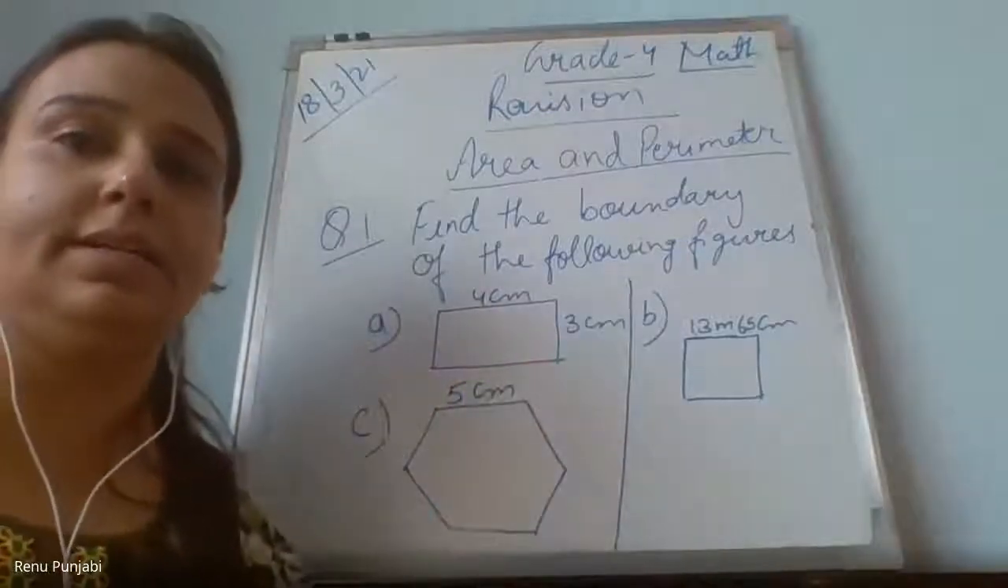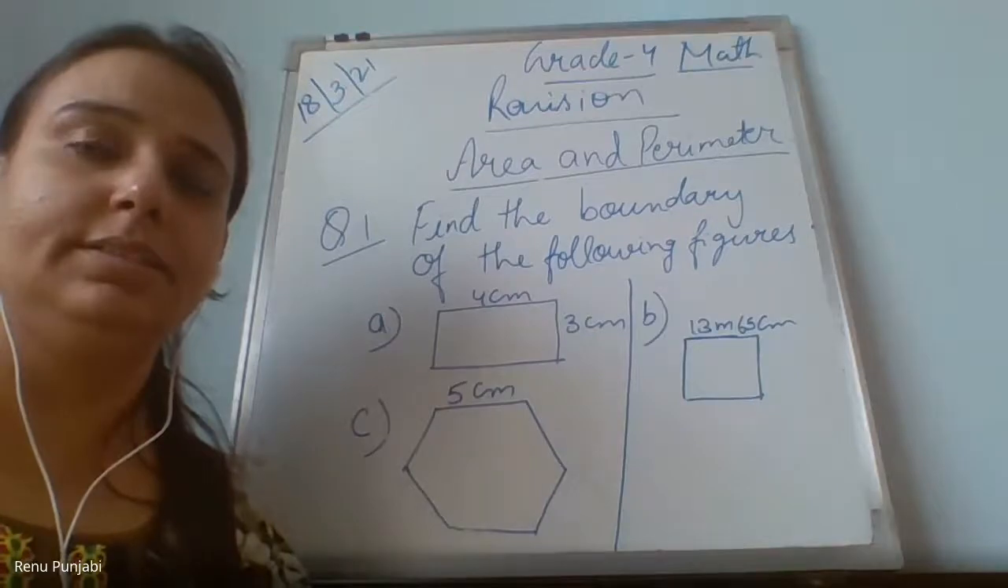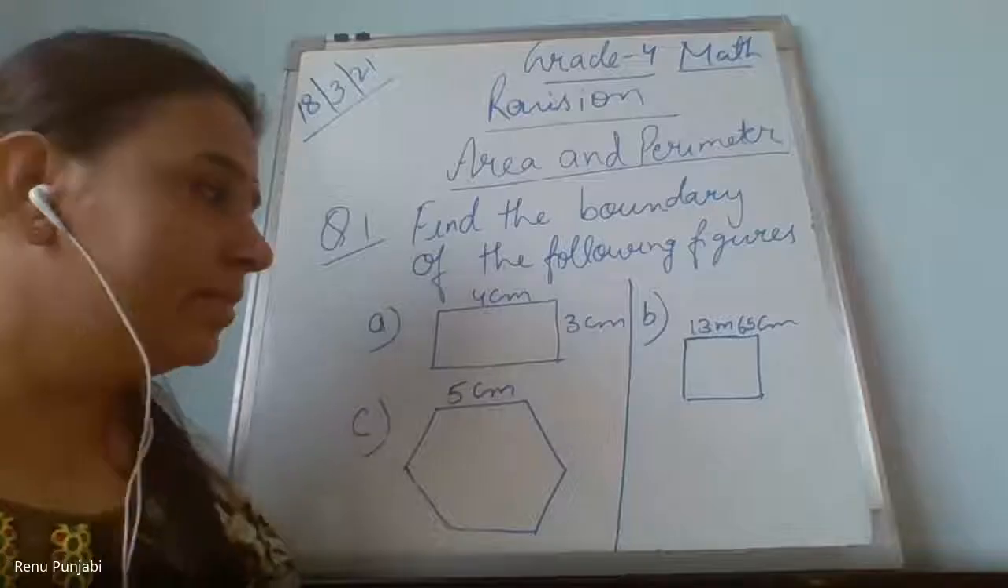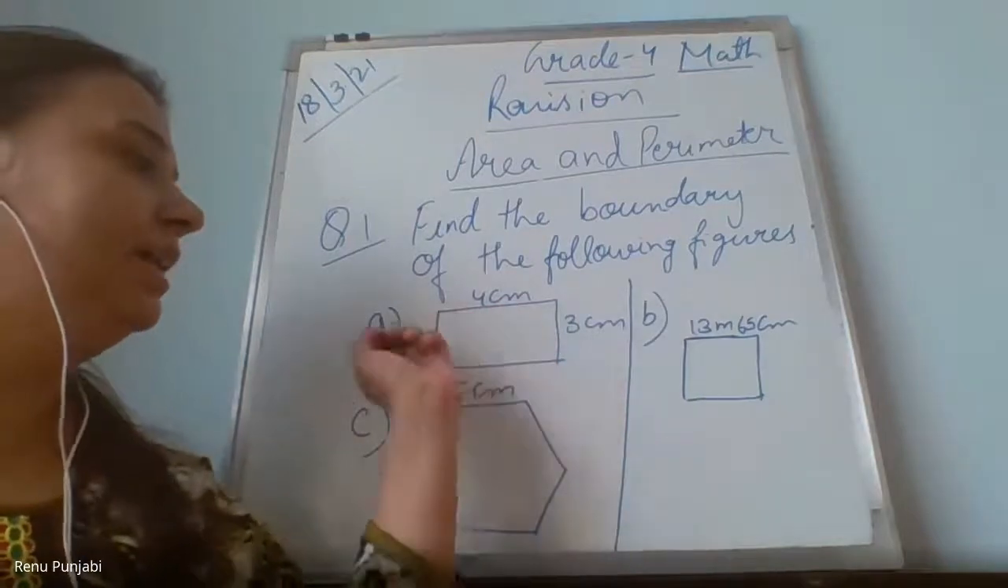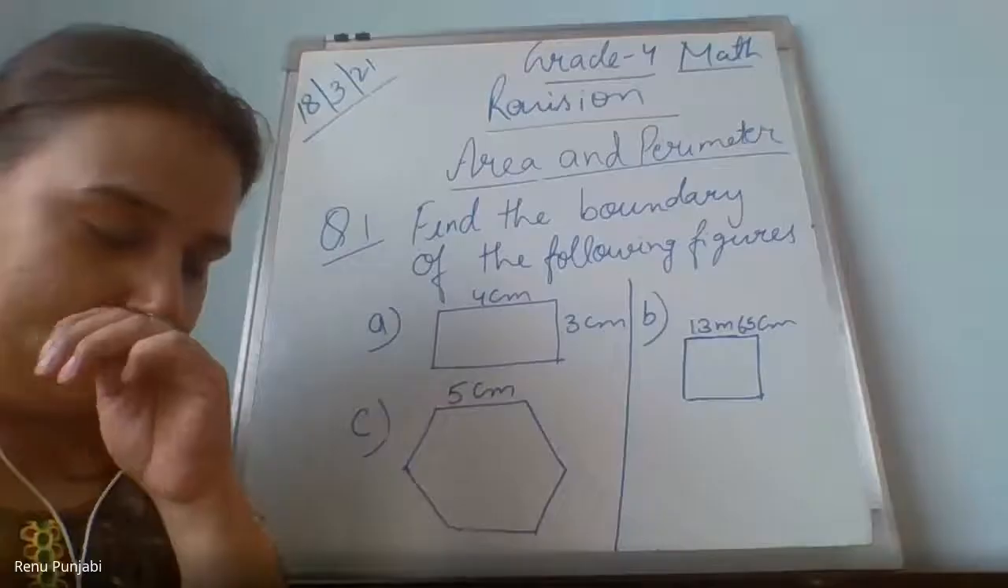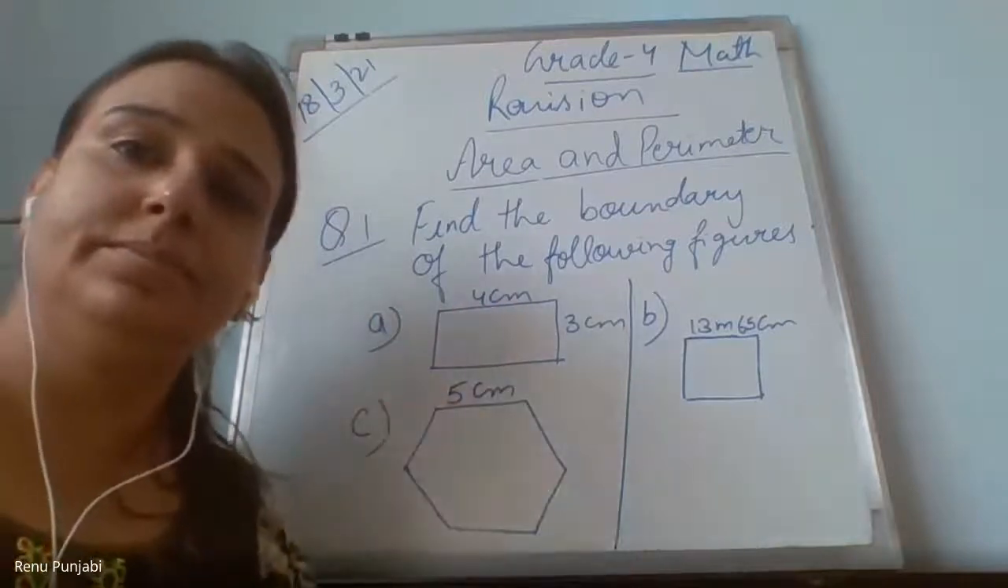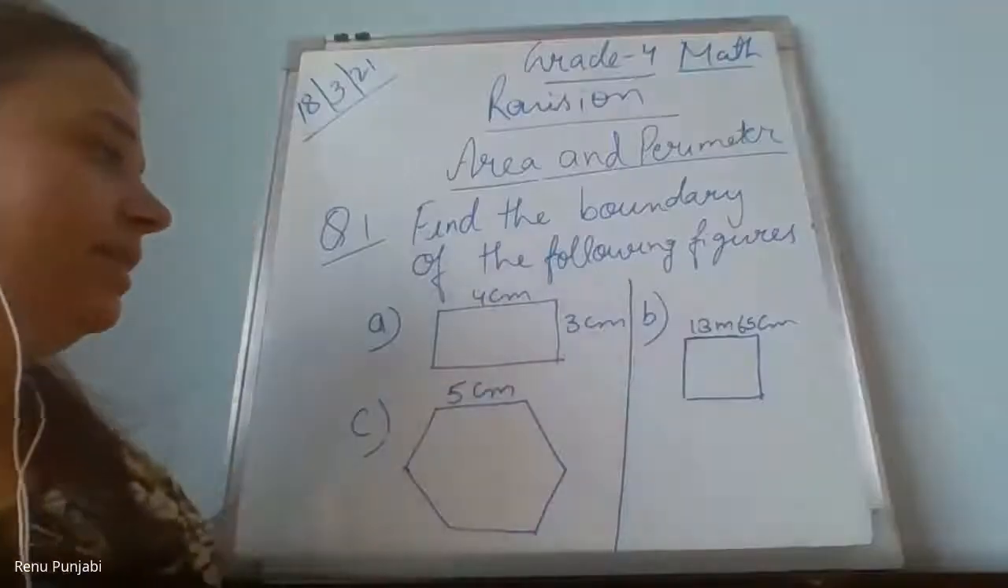Ma'am, rectangle. How do you know this is the rectangle? Ma'am, because its shape is rectangular. Only by looking at the shape? No, ma'am, its sides are not equal. Okay, the lengths are different? Yes, ma'am.